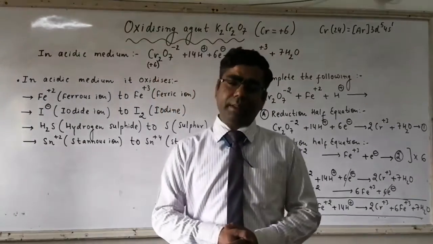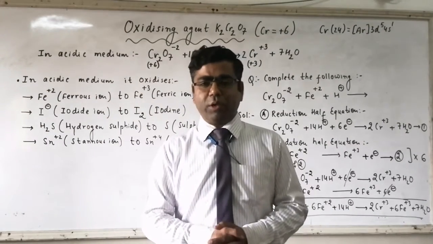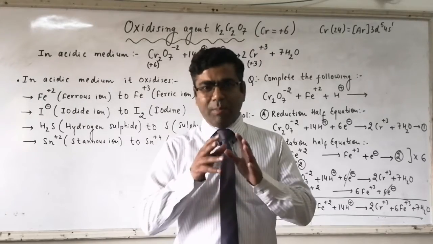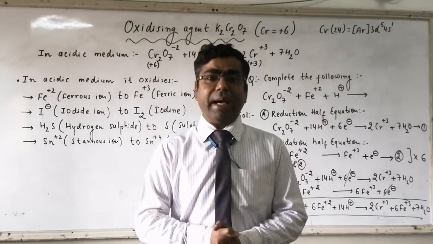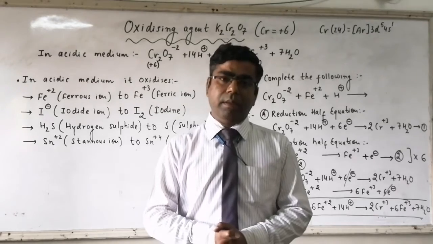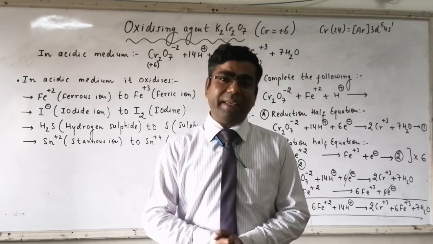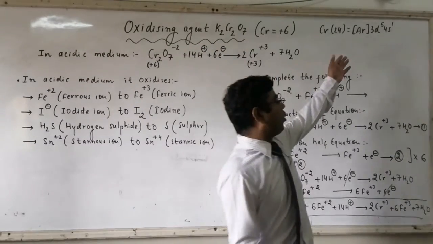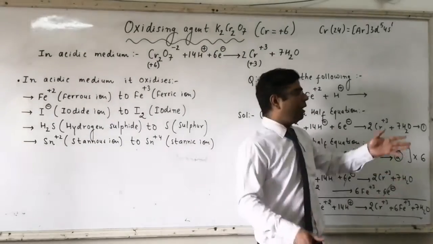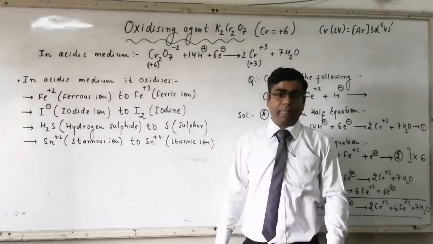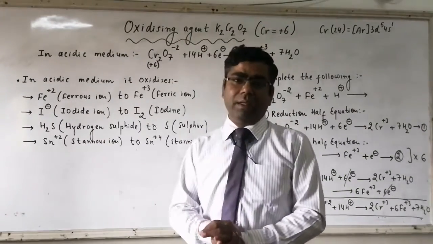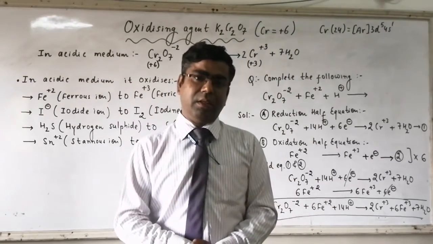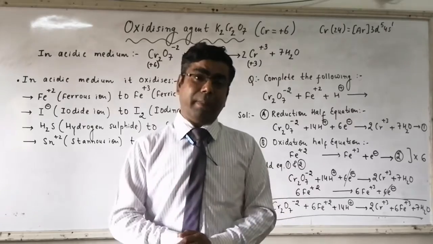In potassium dichromate, the oxidation state of chromium is +6. This is the maximum oxidation state which can be exhibited by chromium atom, because chromium is having atomic number 24 and its electronic configuration can be written as configuration of argon for the innermost shell and for outermost is 3d5 4s1. Total 6 electrons are there. 5 electrons are there in 3d and 1 electron is there in 4s. So total 6 electrons are there.